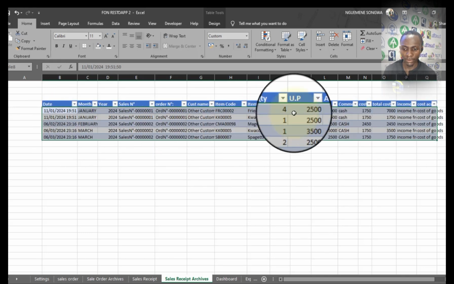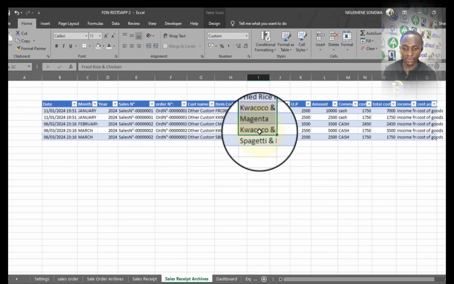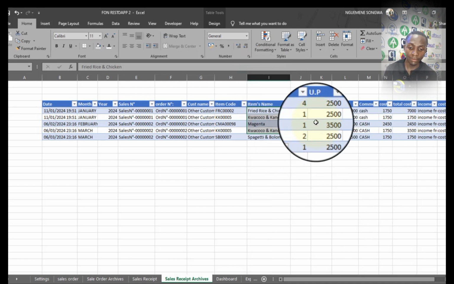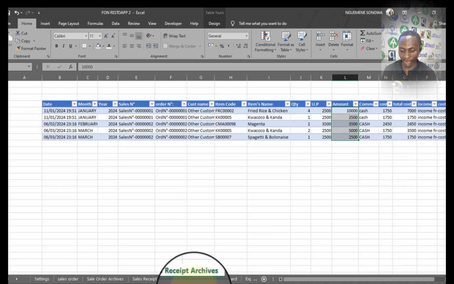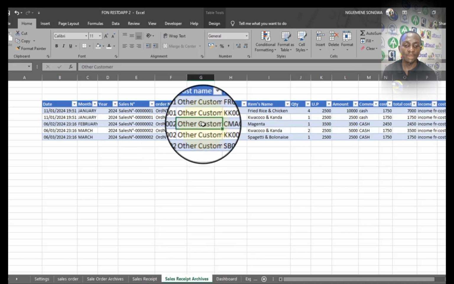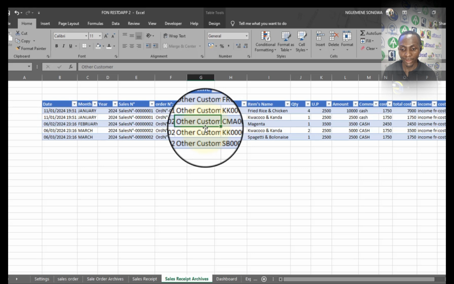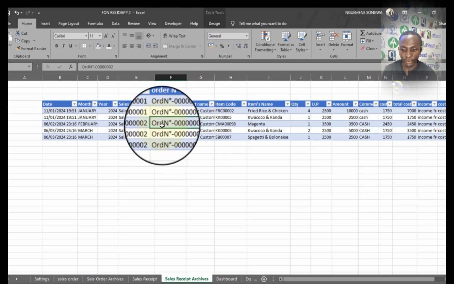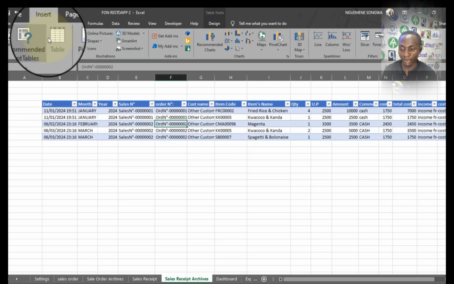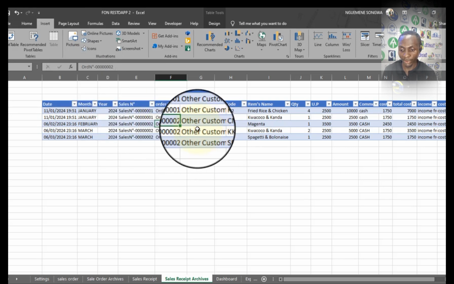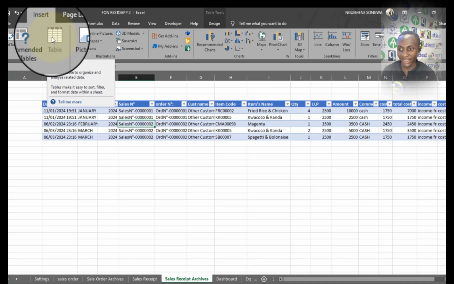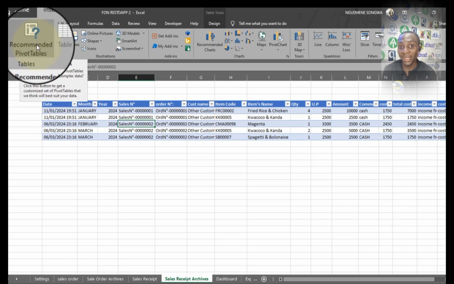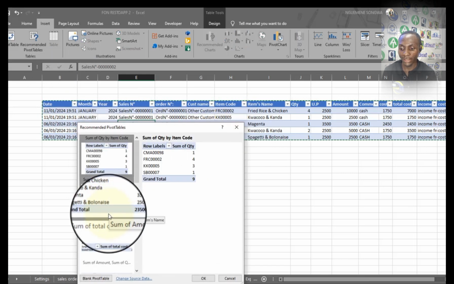In here we have the different items that are sold. We equally have the total amounts at which they are sold, and you see everything is just okay. So I'll use this table to produce my pivot table. To create a pivot table, you need a table, and as you can see, this is a table. For you to create a table, you always come to insert and you take table. So this information has been entered in a table, which is different from a normal range. So in here, I cannot create any table again, but I can create a pivot table. I can equally create a recommended pivot table. You can just click on this and you see some recommendations about some pivot tables. Okay, you can get these kinds of values and so on.